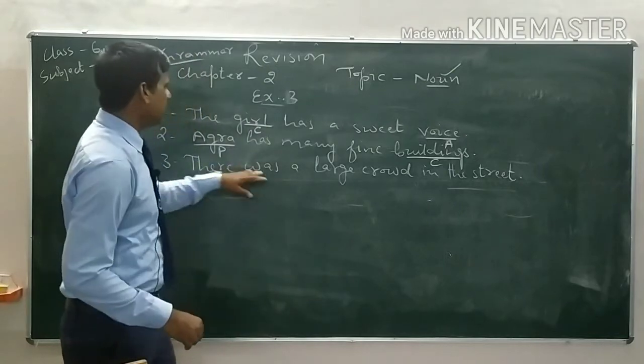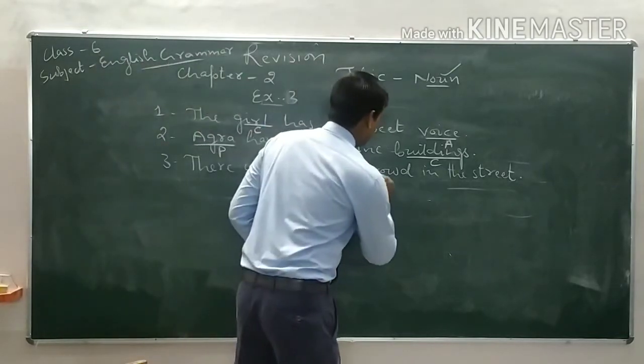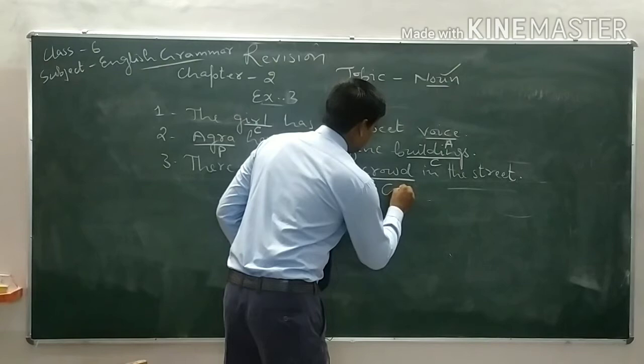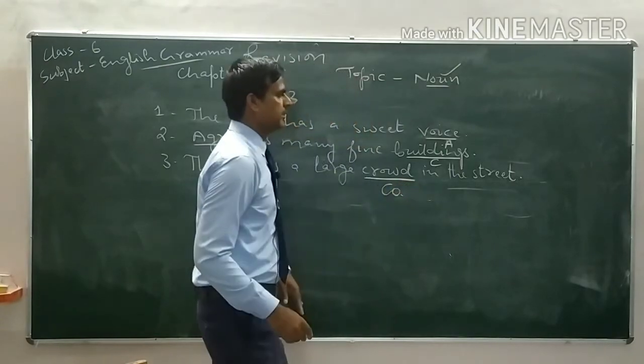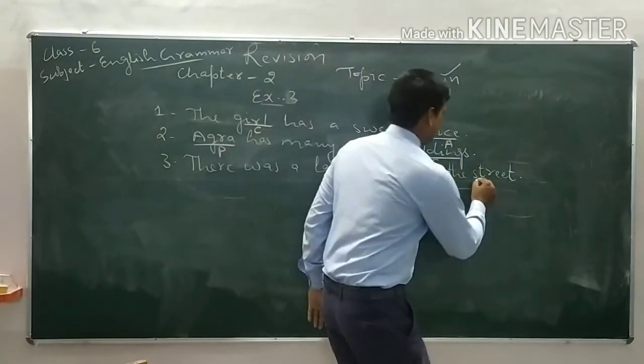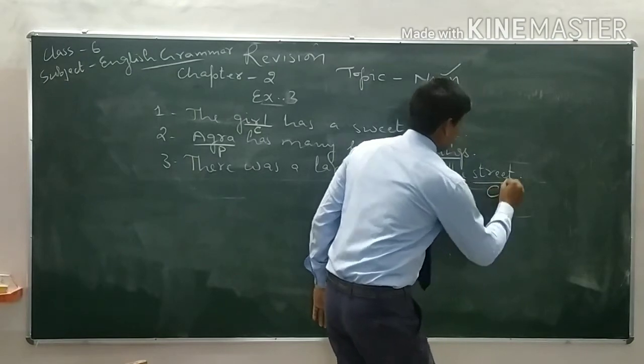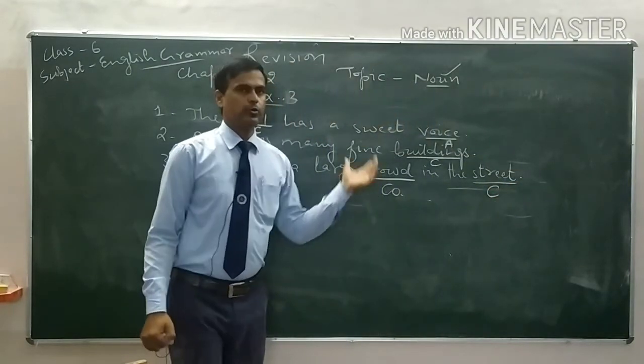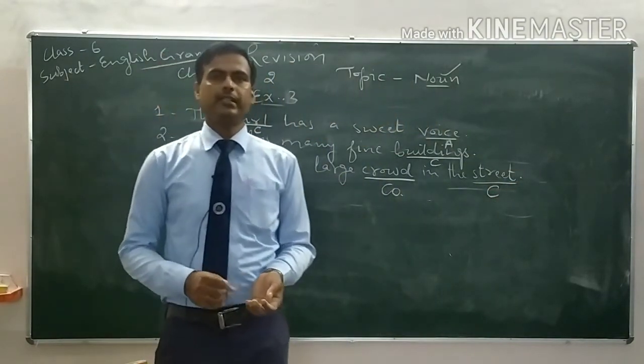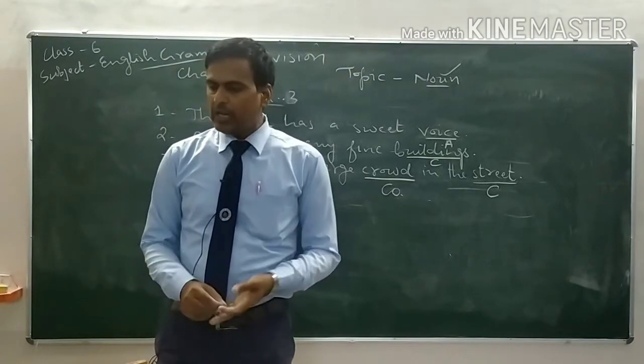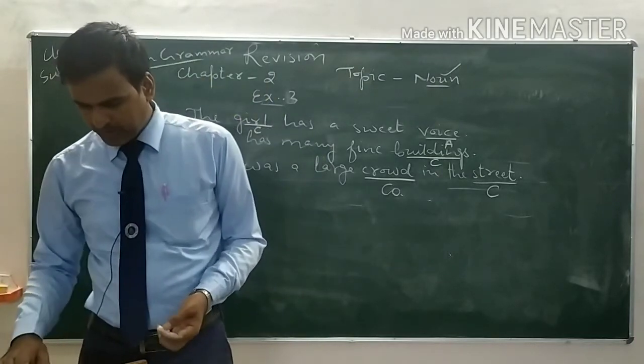Next one, there was a large crowd. Crowd, it is a collective noun. In the street, street is the common noun. So you have to do this exercise like that. Now see the next exercise.